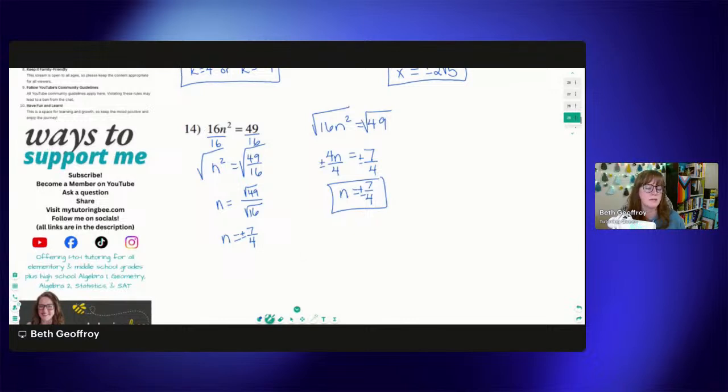This would be plus minus as well, but since we're dividing both a positive and a negative, it would change the positive to a negative and the negative to a positive. So you don't have to worry about that too much. We just know that this end result would have to be plus minus 7 over 4. All right, so that is solving with square roots. So pretty simple on that one.